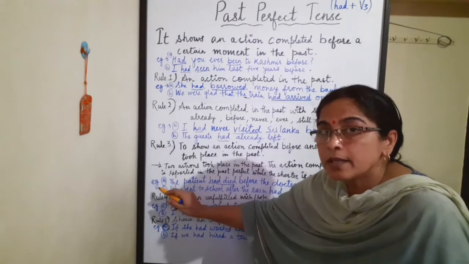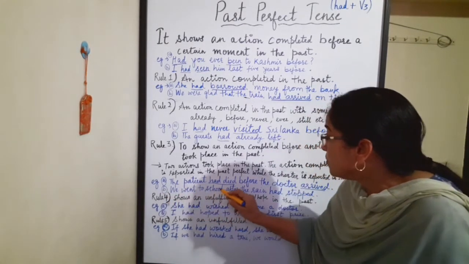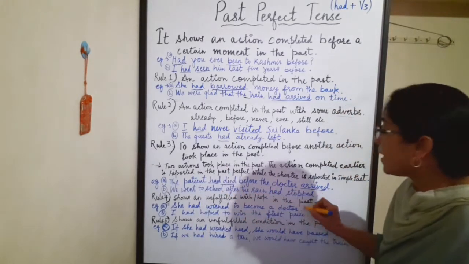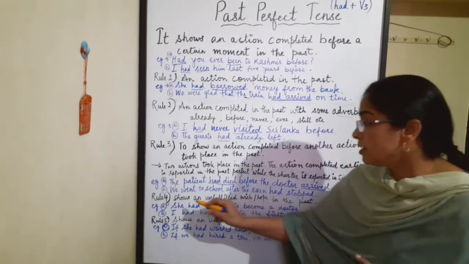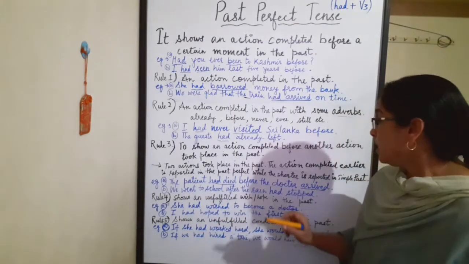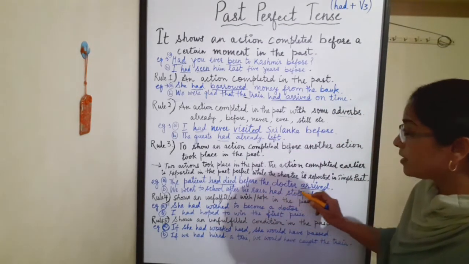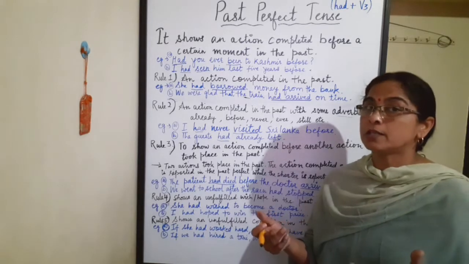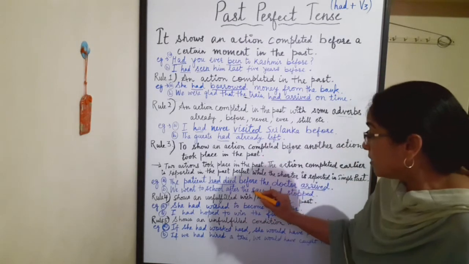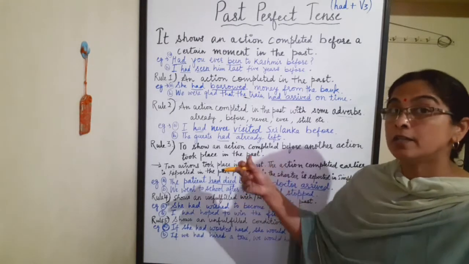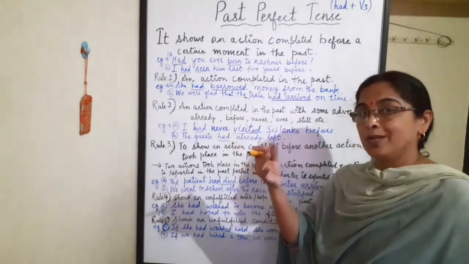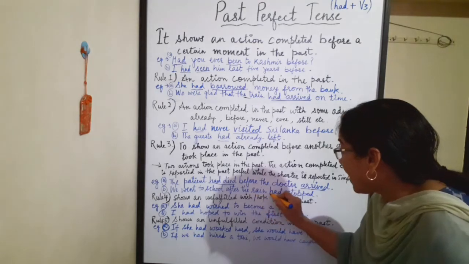Now next example is, we went to school after the rain had stopped. Two actions are taking place. The first one is we went to school and the second is the rain had stopped. So which action takes place earlier? That is the rain had stopped. This action took place earlier. When the rain stopped, then we went to school. So the rain had stopped.